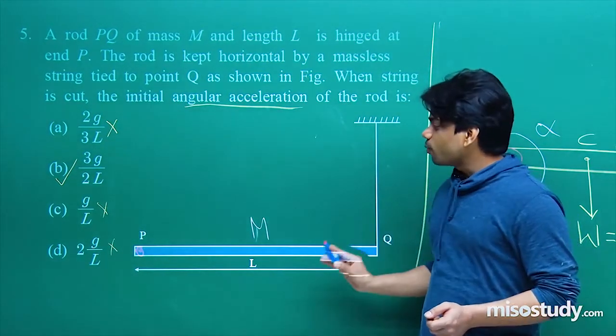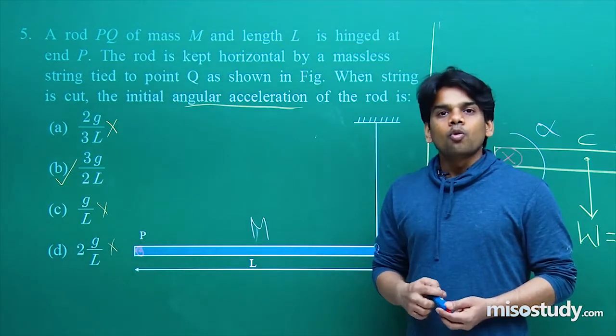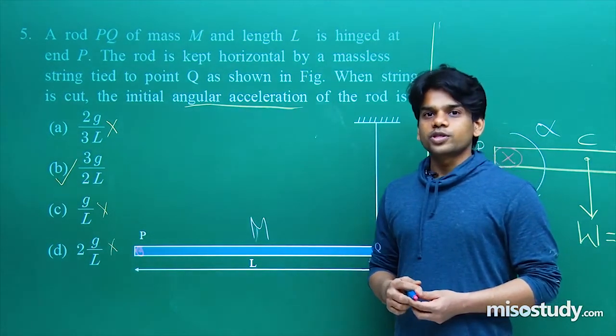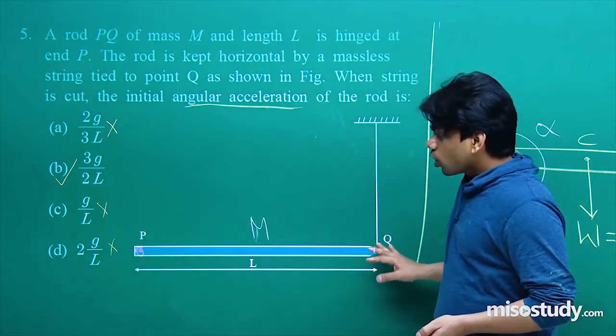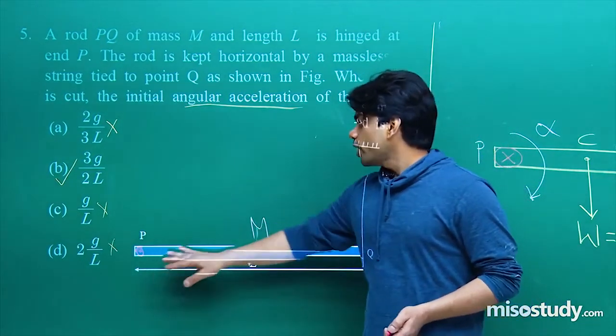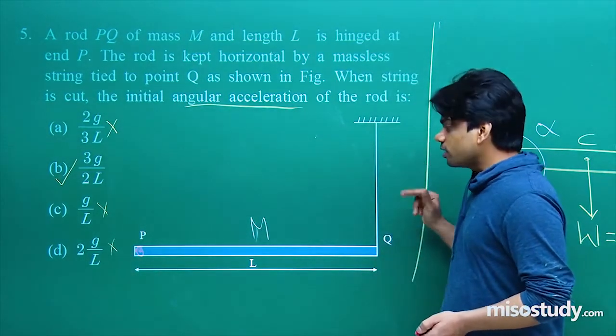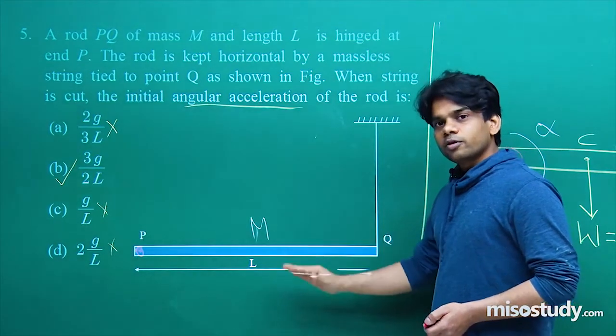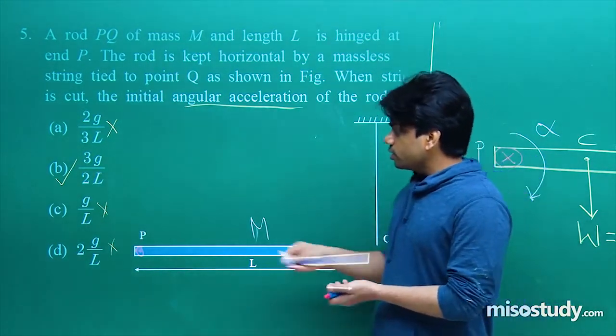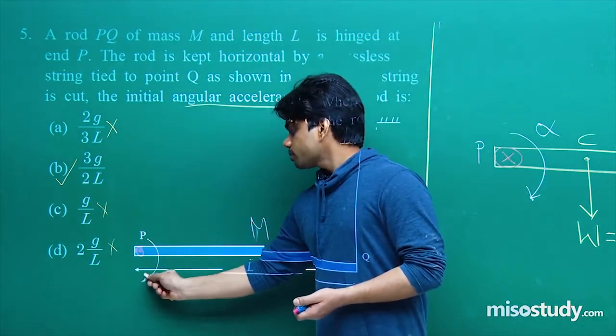See how stepwise we have to apply each of the equations. Once again, I'll give you a quick recap of this question so that you will have the understanding. The rod was hanging, hinged at this point, and this string was holding it. If you cut this string, it will rotate. It will fall in this way such that it starts rotating. This is the sense of rotation.